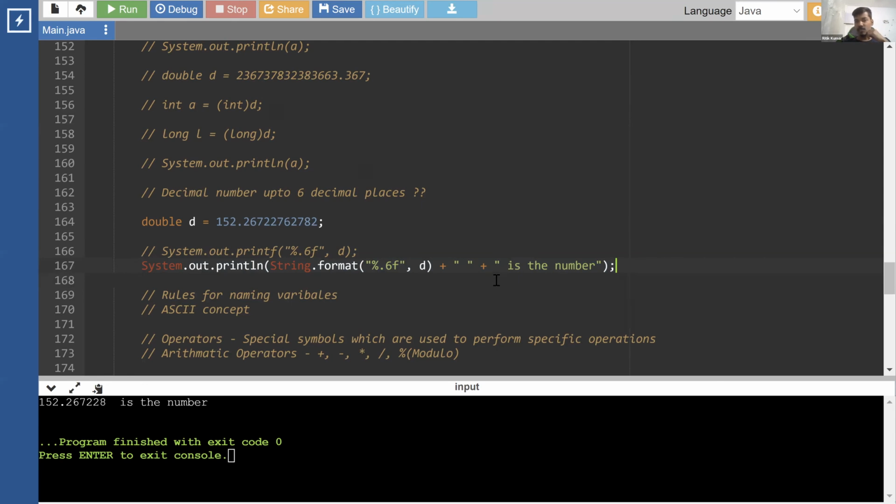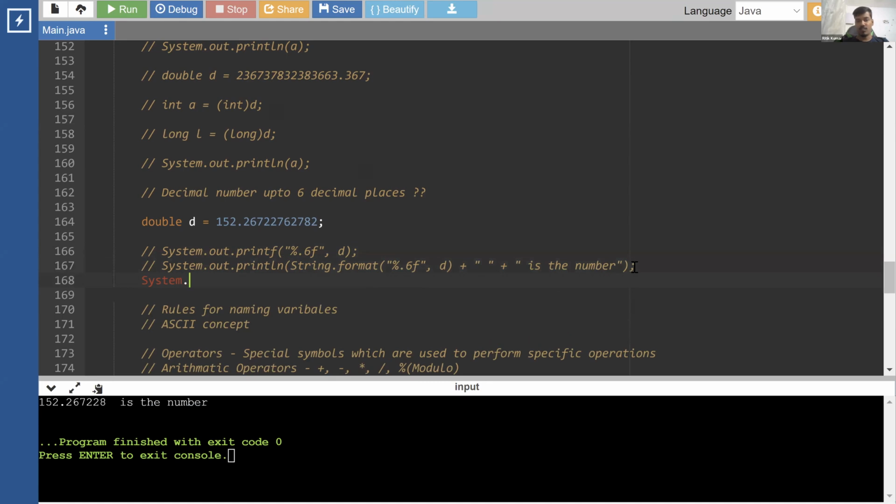Can we always use printf in case of println? Yes, you can use that, but if you use printf, you have to use \n to change the line. It does not have a line changer automatically. So you always have to use that \n escape sequence inside the string to print it.